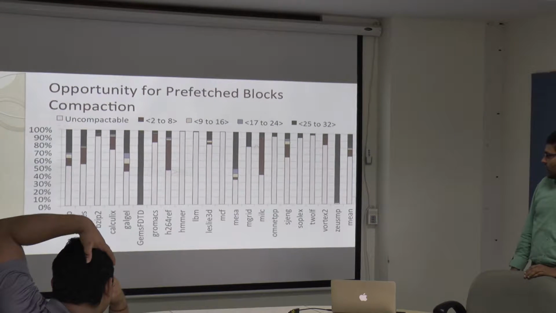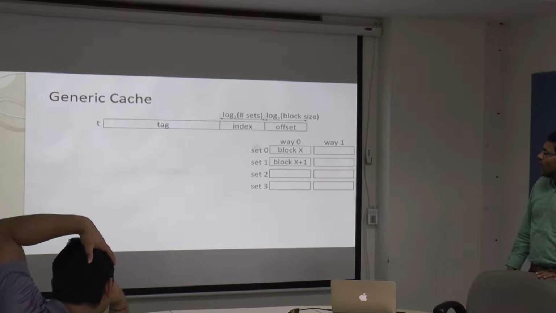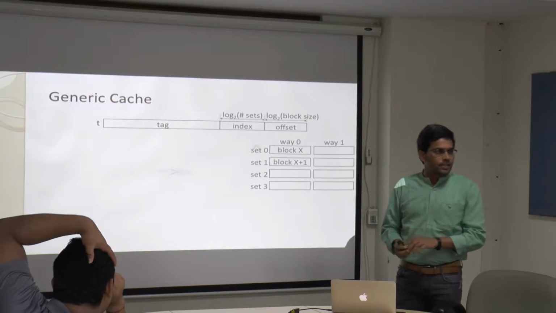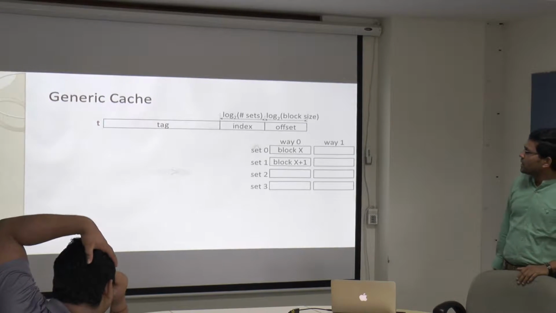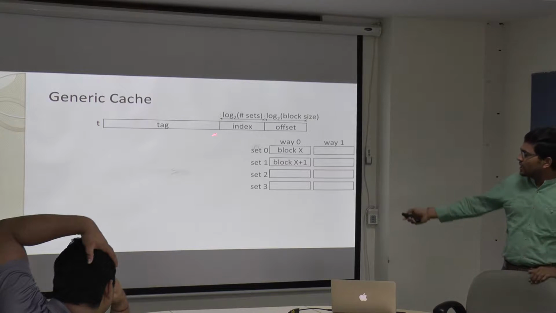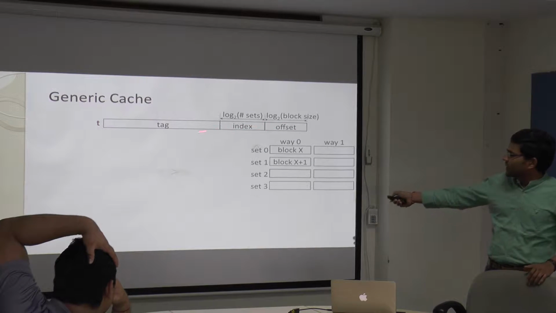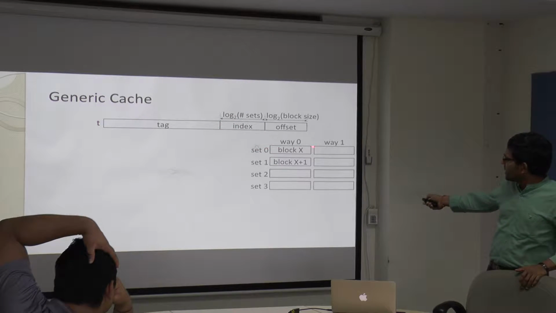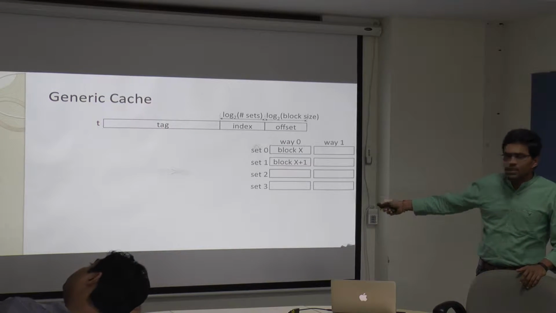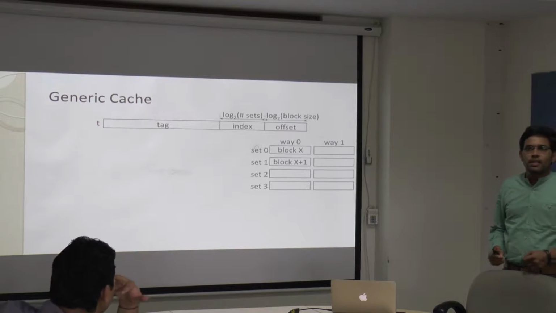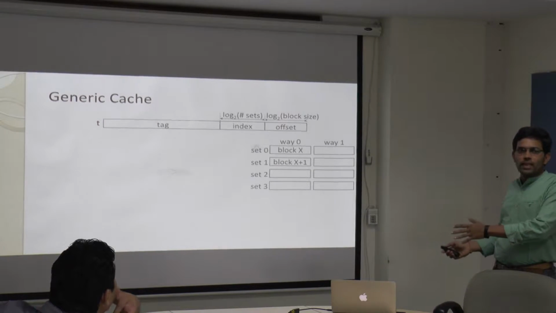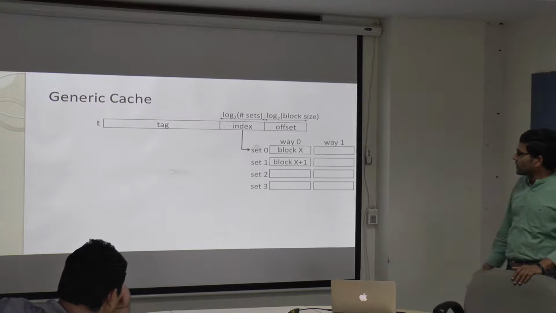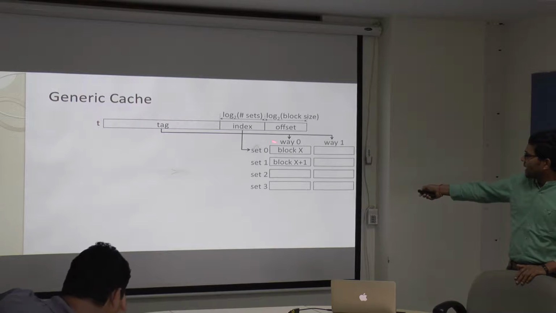So there is an opportunity for compressing these prefetch blocks, but you cannot directly use your conventional cache for this particular thing. The main reason is, for example, the conventional cache, this is our index function. Given an address, the processor generates an address divided into offset, index and tag fields, and based on the index you go to one particular set, and for each set you have an associated tag. You compare this tag with this tag, and wherever there is a match, that says cache hit, and you supply the data. If there is no match, that indicates that you cannot get the data and you have to go to the next one. So the index is used here, and then the tag is compared.